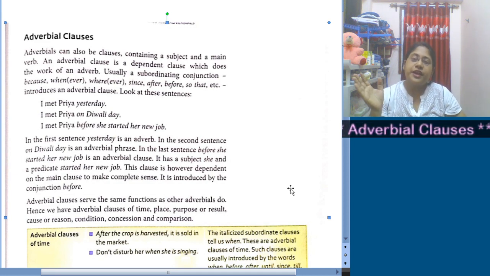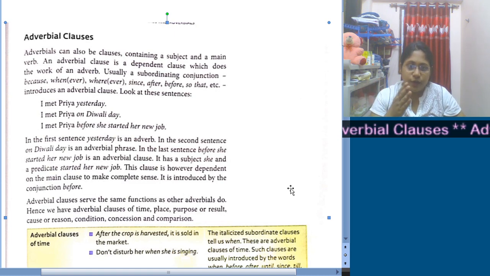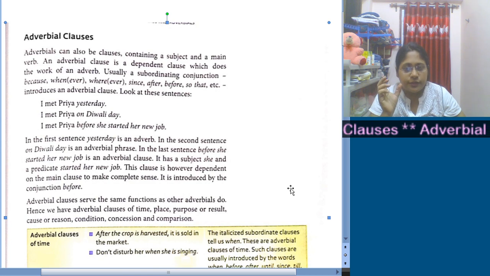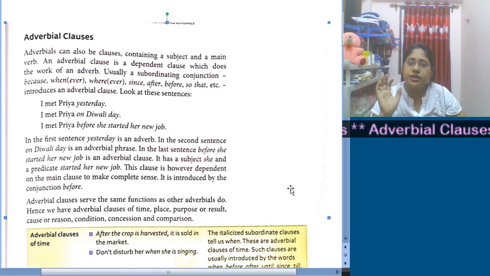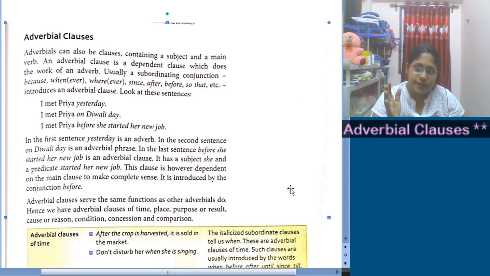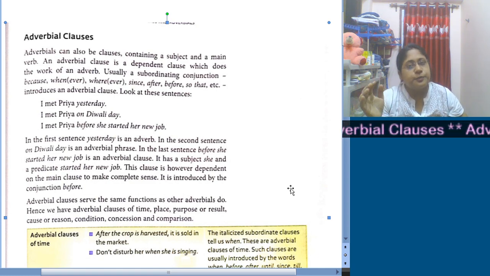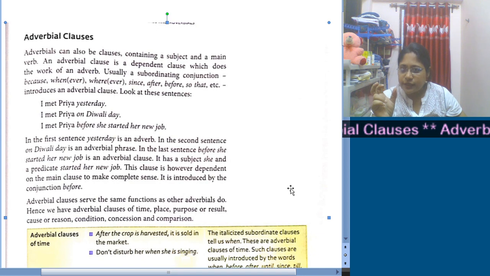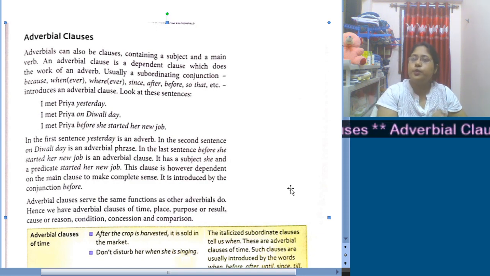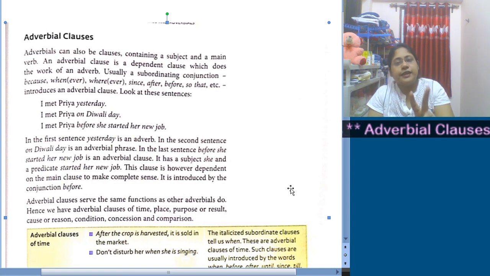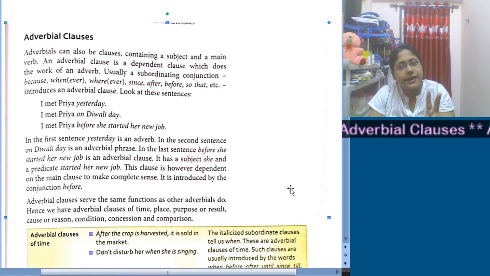I met Priya yesterday. Now, I met Priya yesterday. The very word yesterday gives us information that the speaker has met Priya the previous day. So this word yesterday is related to the word met. Here the word yesterday works as an adverb.